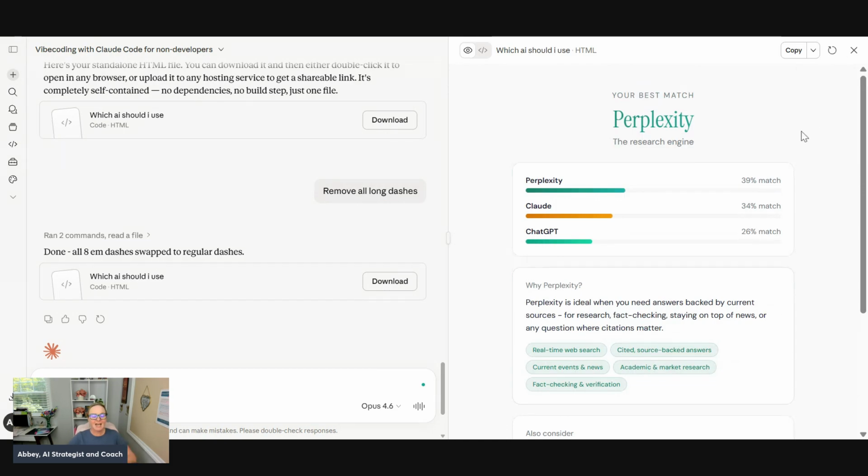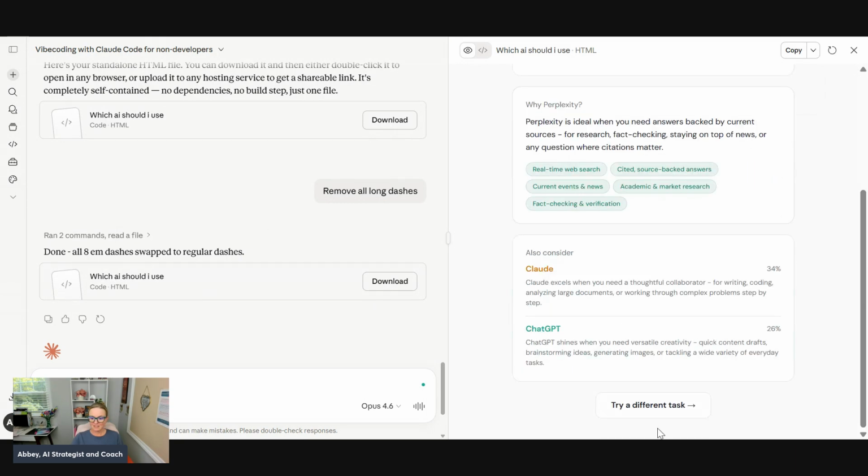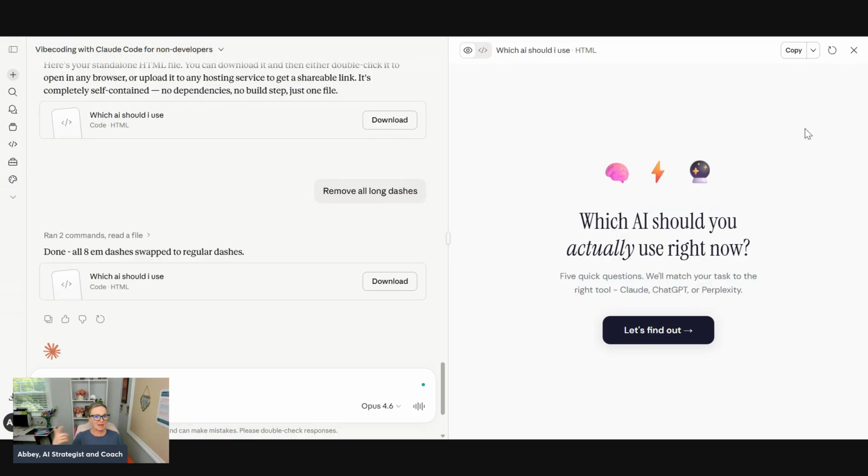The fact is, every time I've run this, it's almost 30, 30, 30, right? So they're very close in terms of what kind of results you're going to get. But again, those are all the prompts I used to create this first tool. And again, with this first tool, I had to go in and publish the artifact after I created it. And then we could try a different task. It has that button to start over.